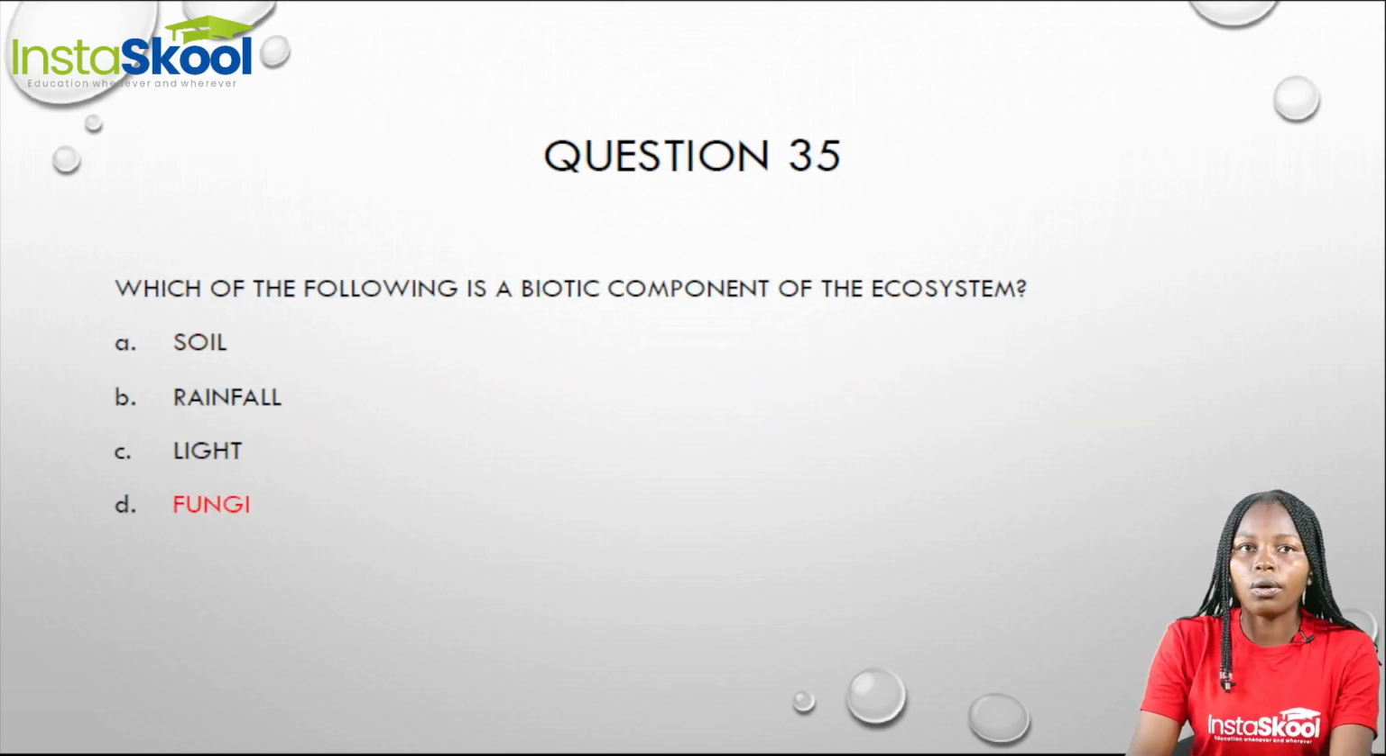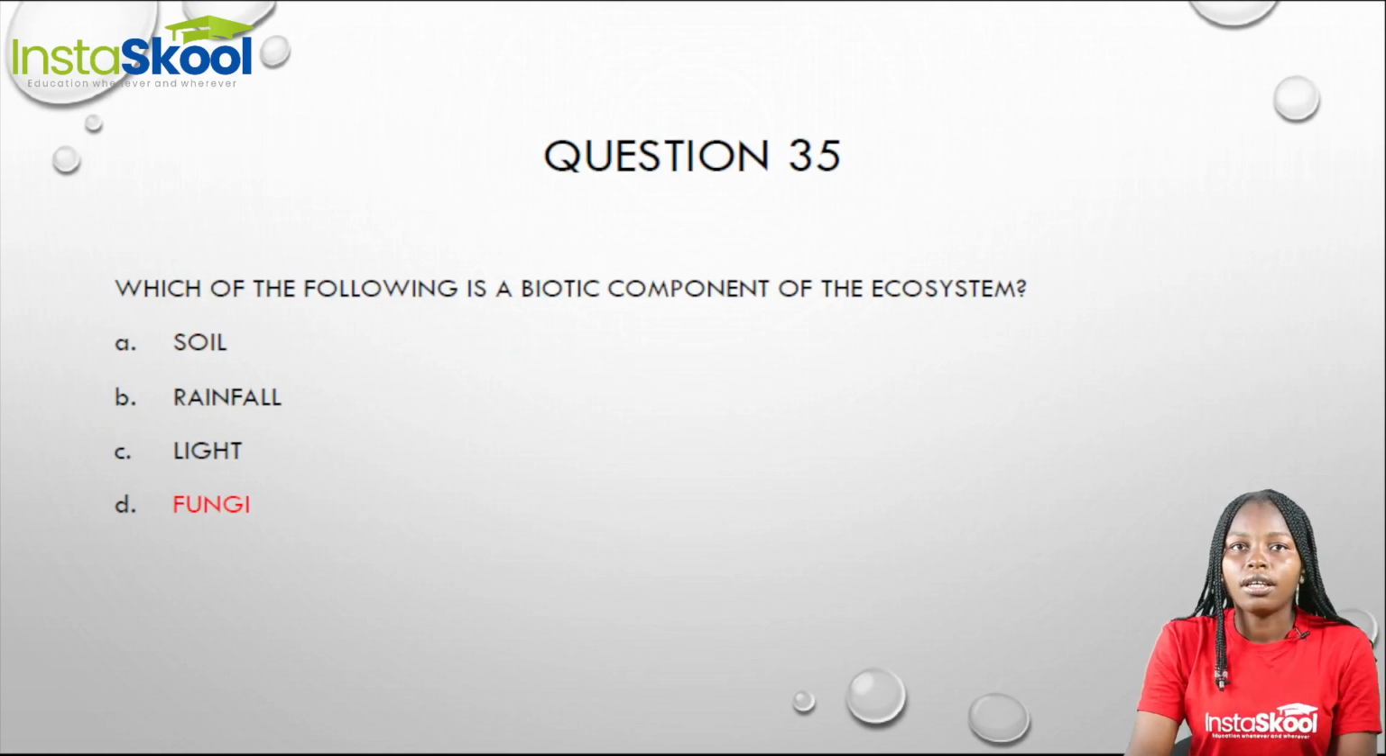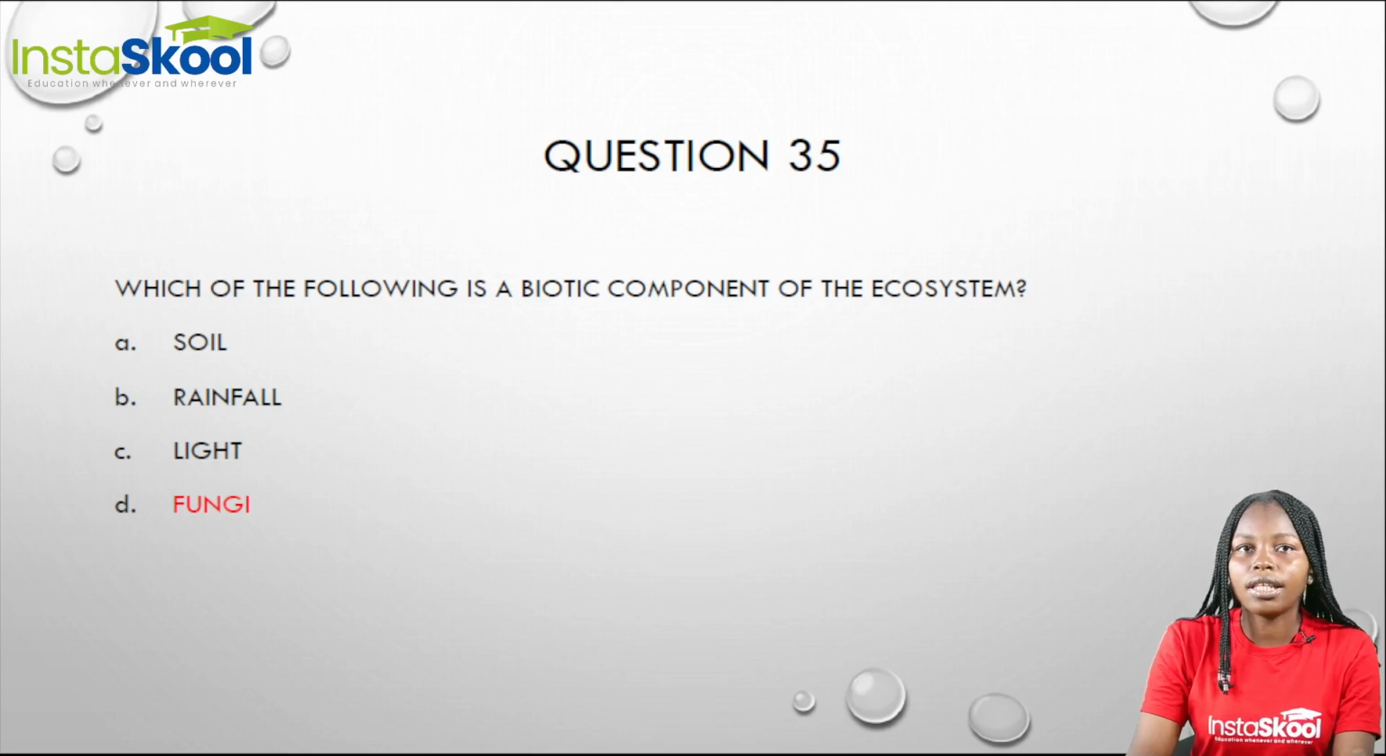Now, going back to our question, which of these is a biotic component of the ecosystem? We can see that the soil, rainfall, and even sunlight are all abiotic components. The only biotic component of the ecosystem from our options is the fungi.